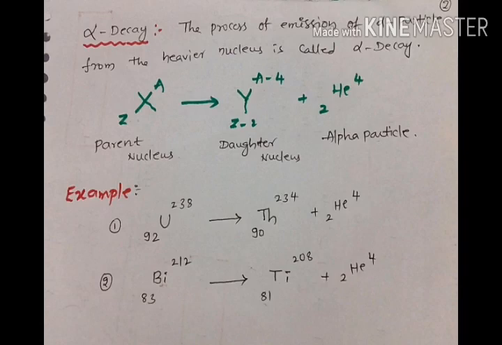Some examples for alpha decay. First one, uranium decays into thorium with the emission of an alpha particle. Second one, bismuth decays into thallium with the emission of an alpha particle.